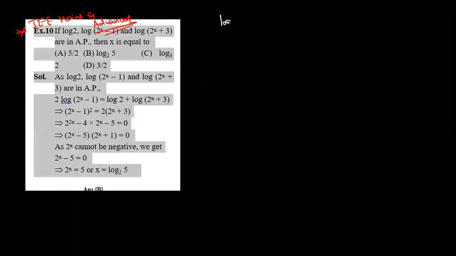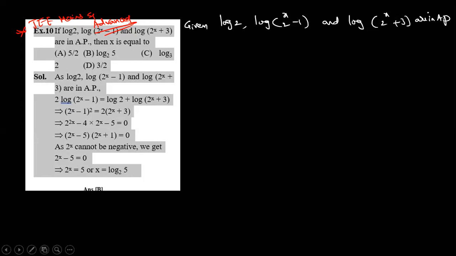What is given? Log 2, logarithm of 2 power x minus 1, logarithm of 2 power x plus 3 are in AP. So, dear students, I'm writing: A, B, C are in AP means what? 2 times B is equal to A plus C.